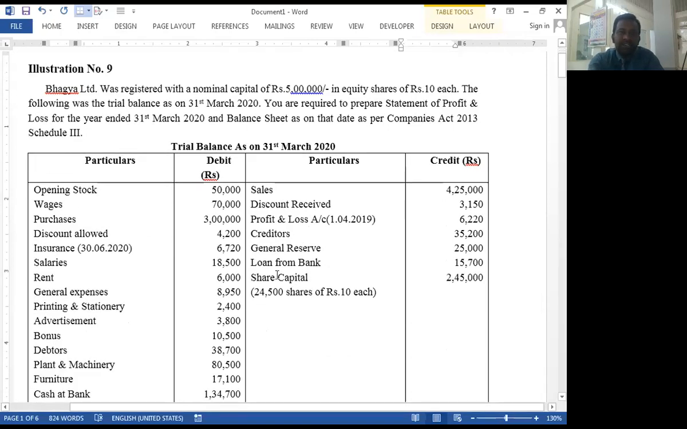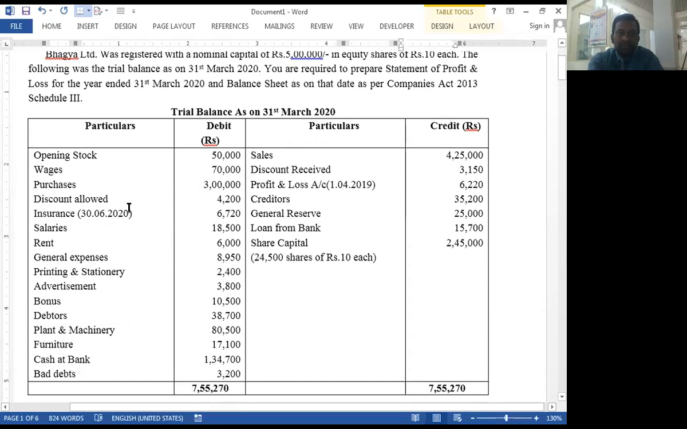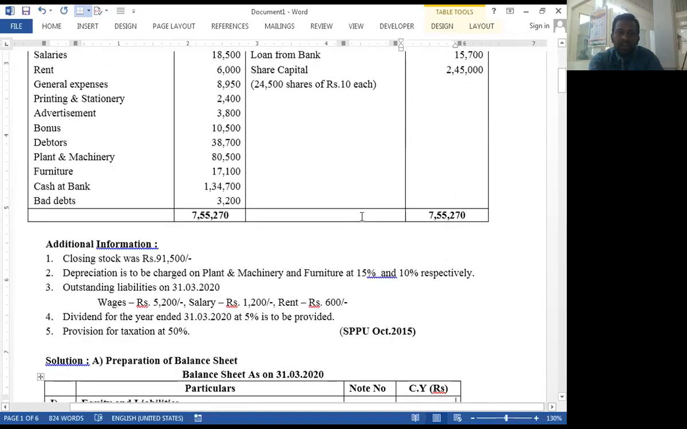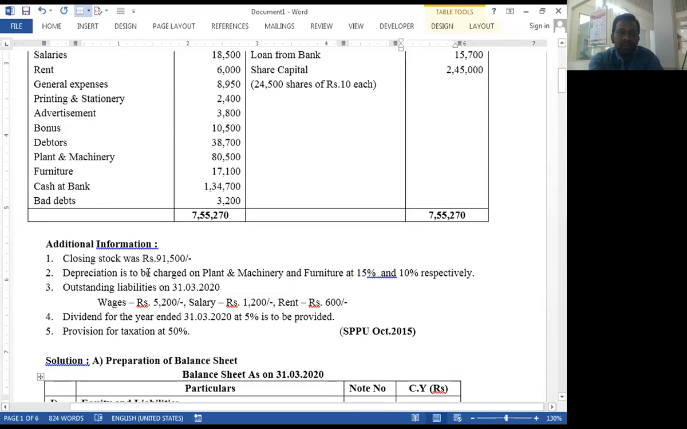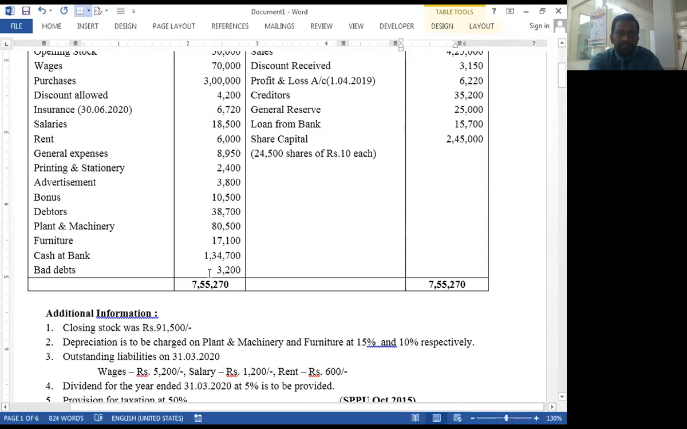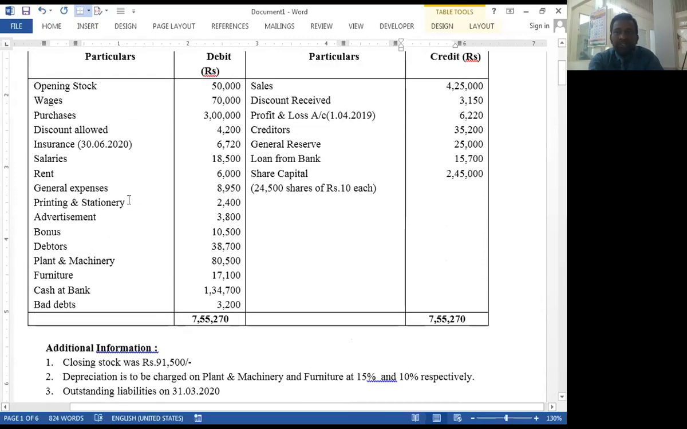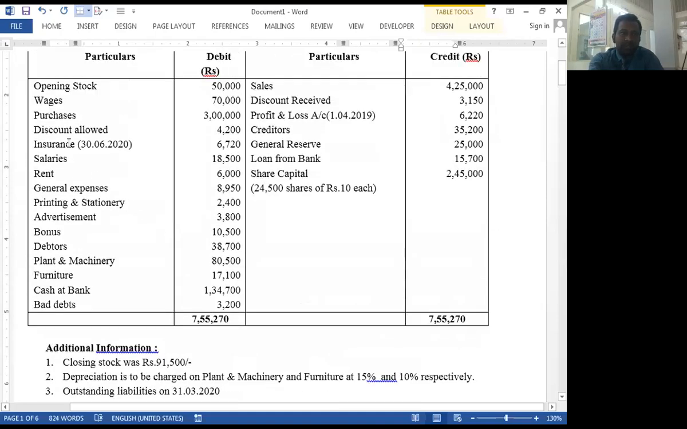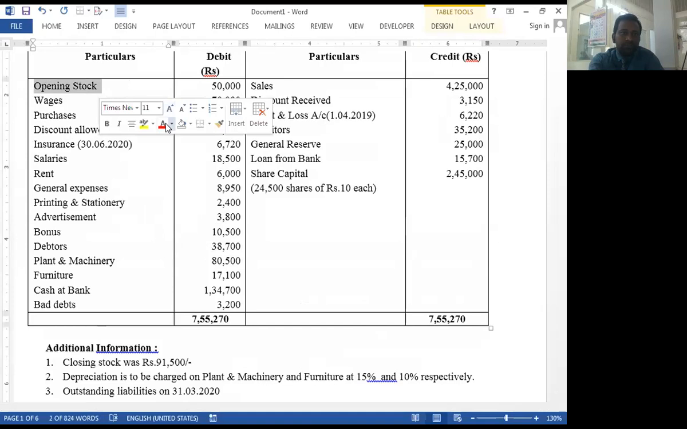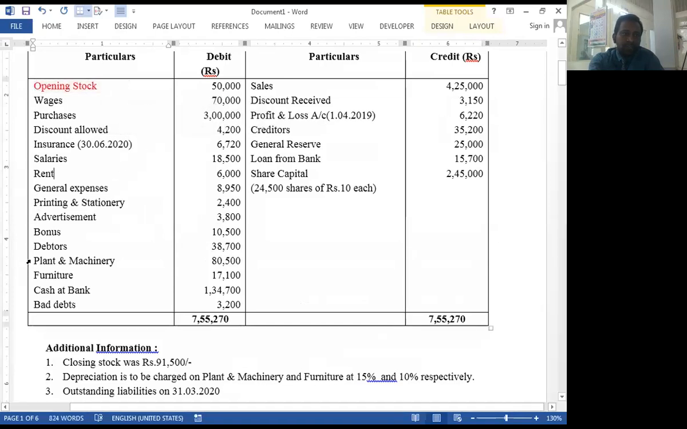Okay, so this is the trial balance, the debit balances and credit balances of the trial balance, along with some adjustments. Number one adjustment is related with the closing stock. When we record the opening stock, then this adjustment is also transferred in respective notes. Number two is related with the depreciation on plant and machinery and furniture.